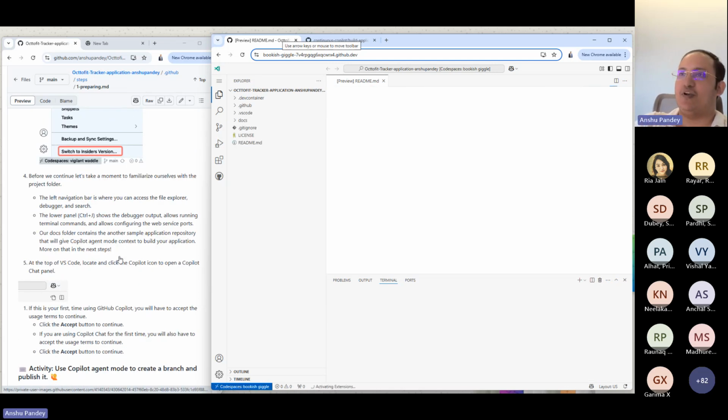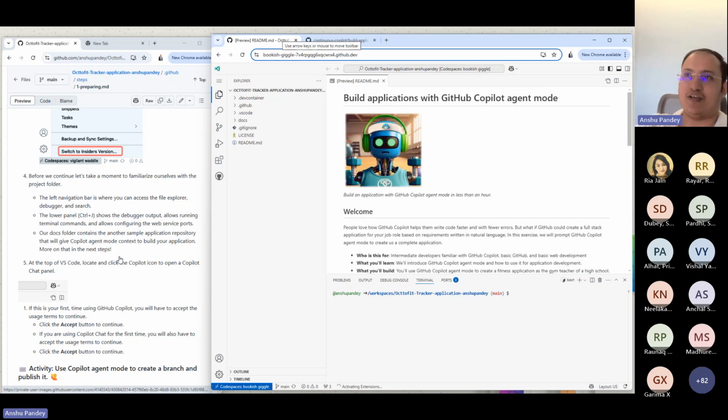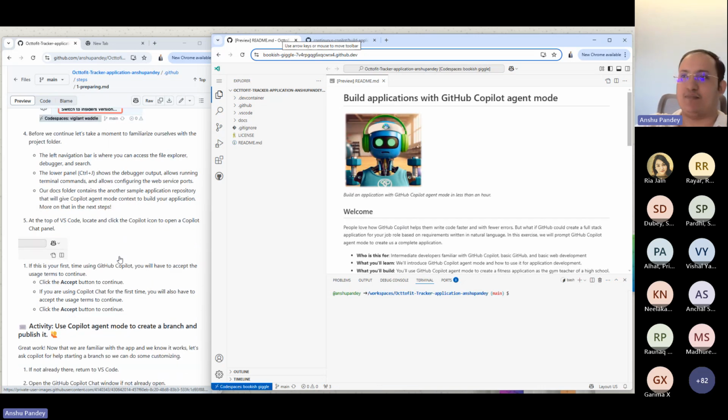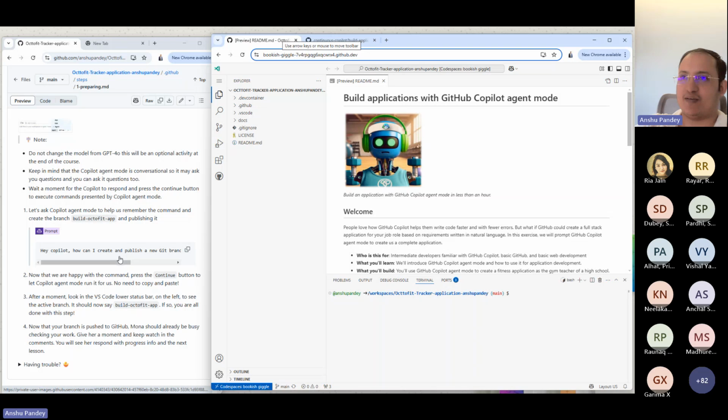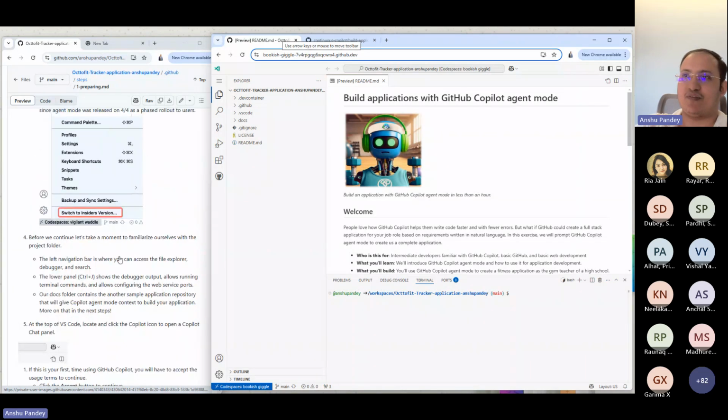Right, so here we go. Next, we're going to go ahead and start with the application development engineering. This would require us to do a lot of steps, so we'll start with that.